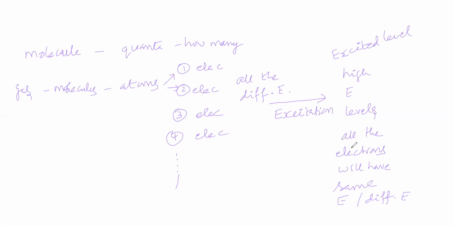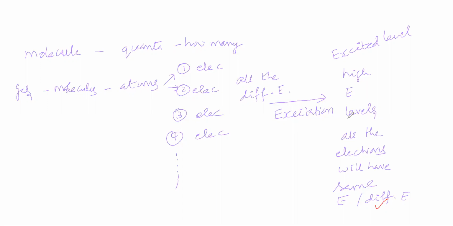In this excited level, will all the electrons have the same energy or different energy? You are saying different energy. Then is the excited level one level or many levels? Excitation means becoming higher energy.